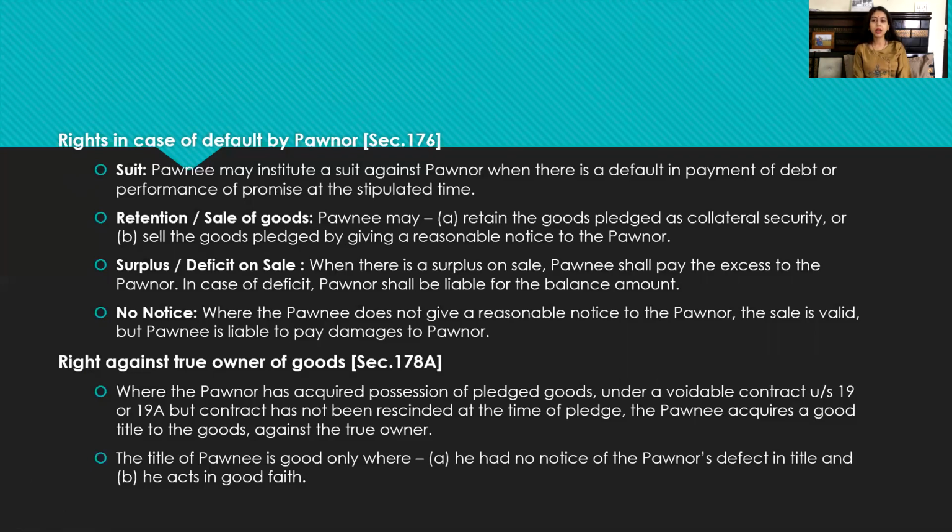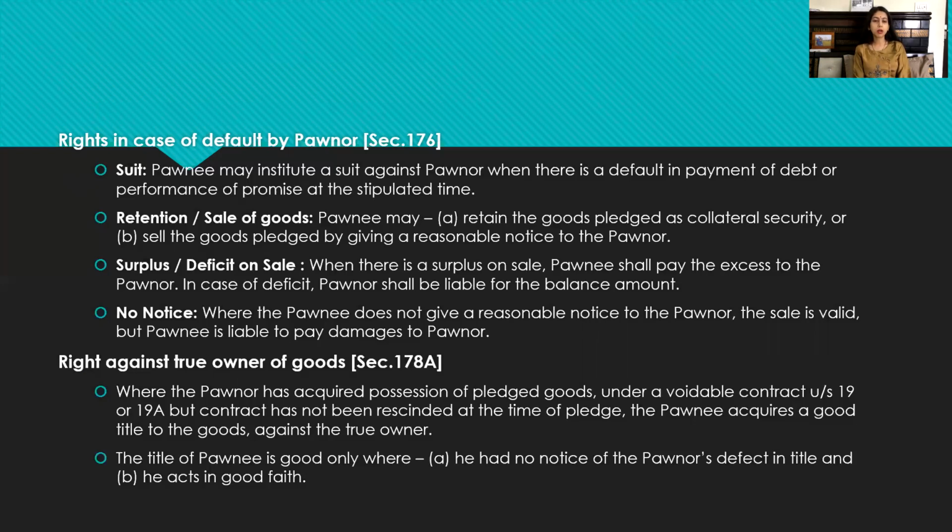Second is retention or sale of the goods. Either he can retain that particular good until the complete payment, or he can sell that particular good to recover the amount. Pawnee may retain the goods pledged as collateral security, or he can sell the goods pledged by giving a reasonable notice to the pawnor.